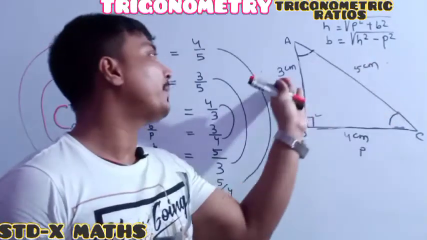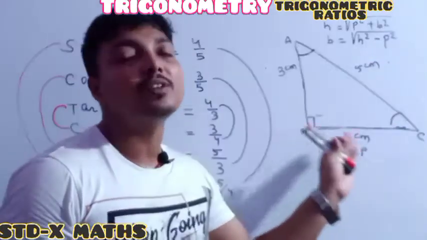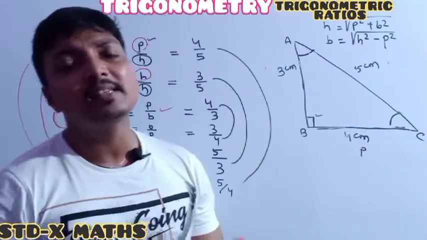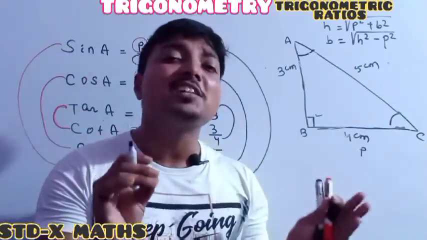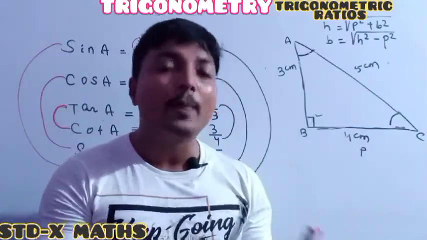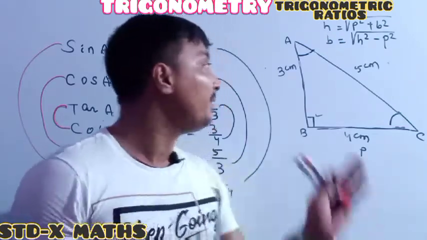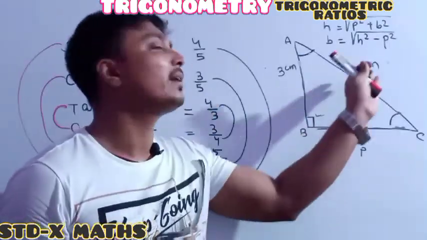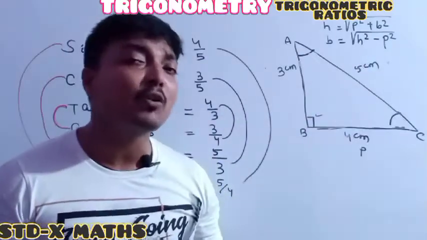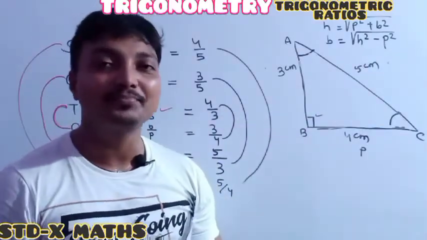If h is given, you can find p. If p is given, you can also find b. It means the least number of sides required to find the 6 trigonometric ratios is 2. If 2 sides are given, automatically you can find the other, and you can find the 6 trigonometric ratios easily.